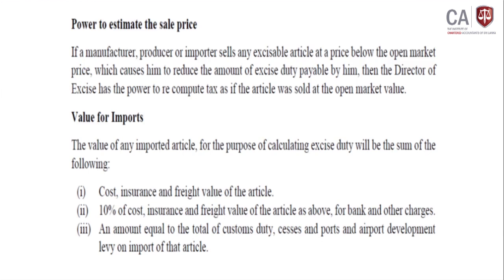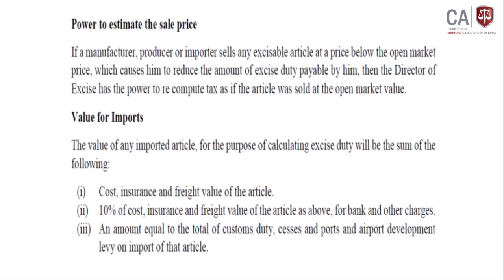Now we see how the value is decided for importation. The value of any imported article for the purpose of calculating the excise duty will be the sum of the following. What are the things we should concern? First one, cost, insurance, freight value, simply we can use CIF. We use the CIF value plus 10% of the cost, insurance and freight value of the articles.